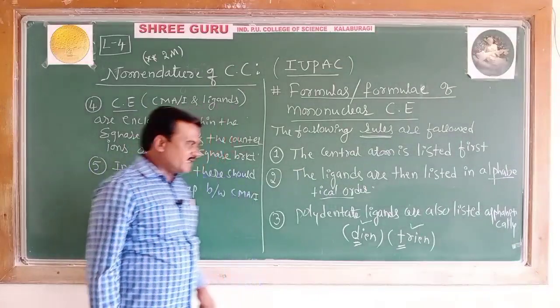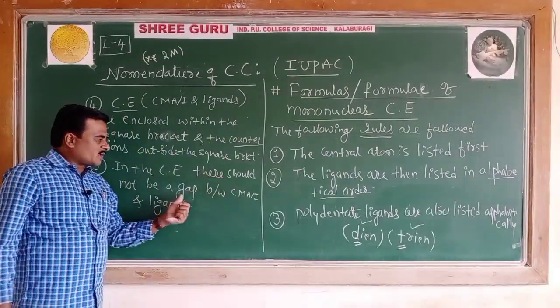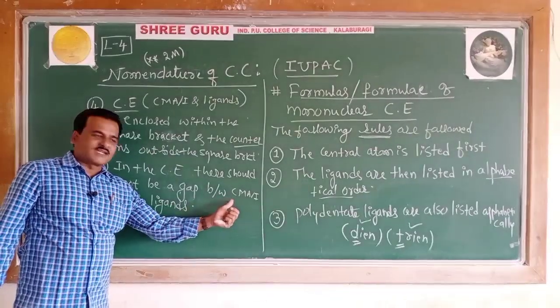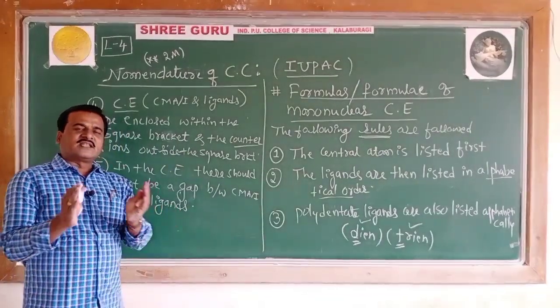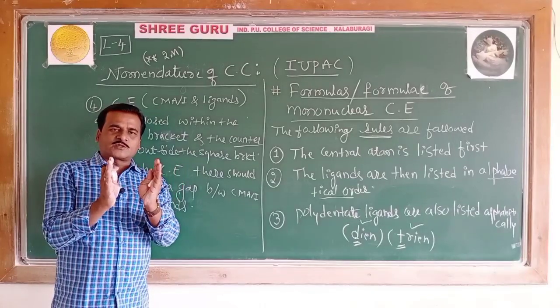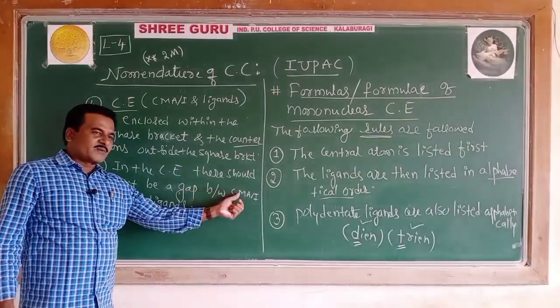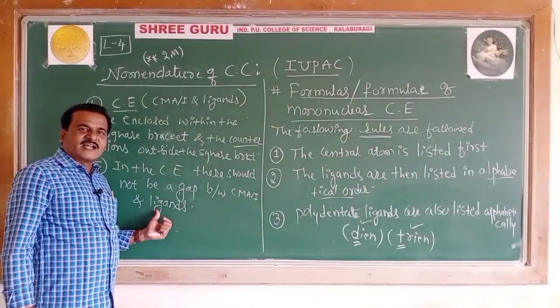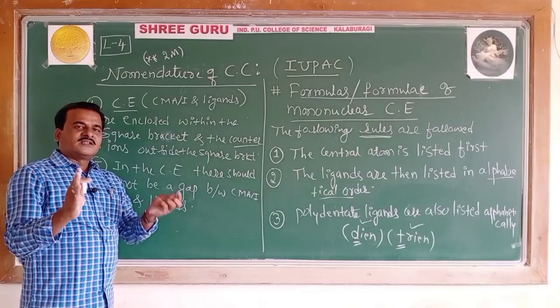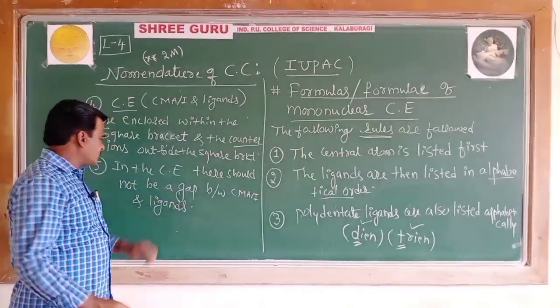In writing the formulas, in the coordination entity, there should not be any gap between the central metal atom and the ligands. There must be no space. Those must be written very compactly with no space. Central metal atom followed by the ligands in the alphabetical order. There must be no gap between the central metal atom and the ligands.